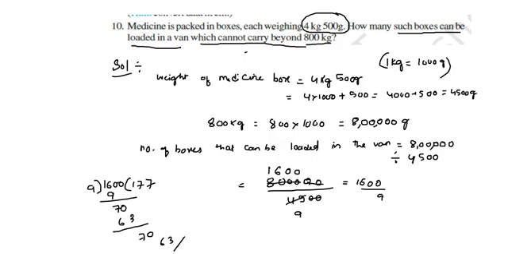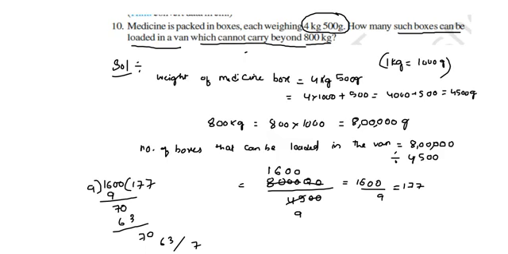So again you may get 7. So 177 boxes can be loaded in the van. So this is about the 10th question.